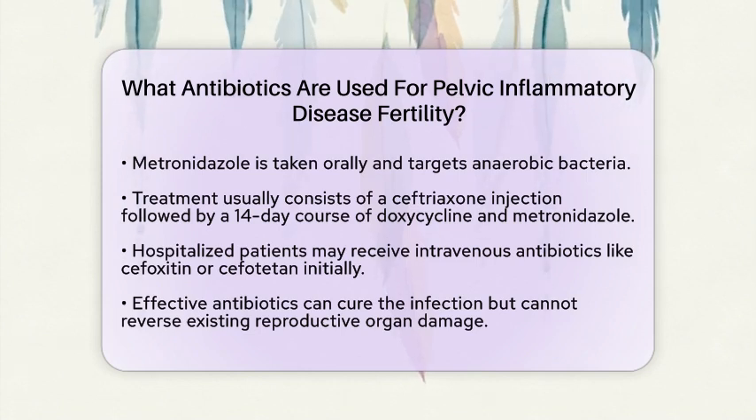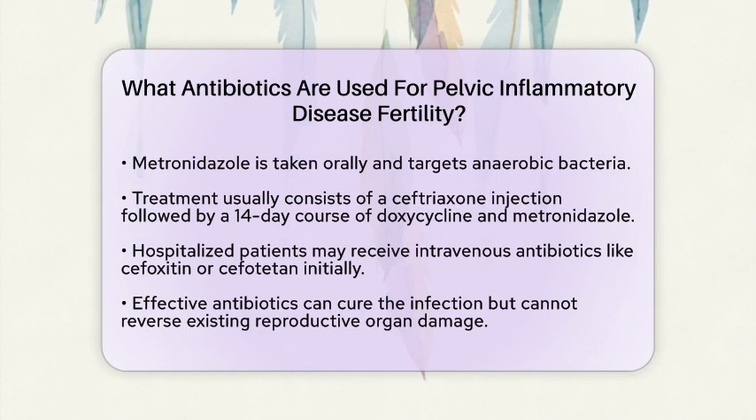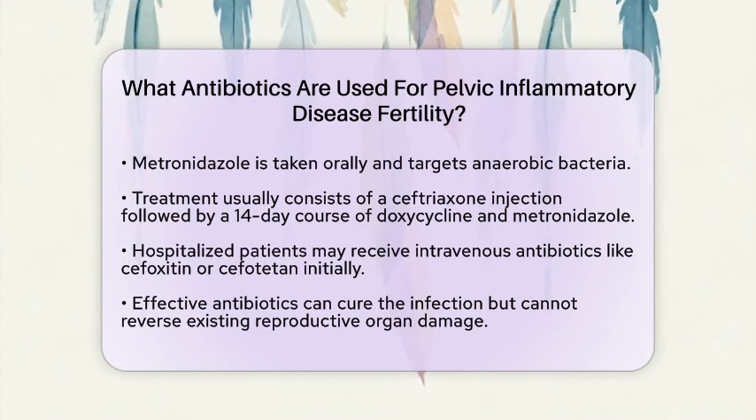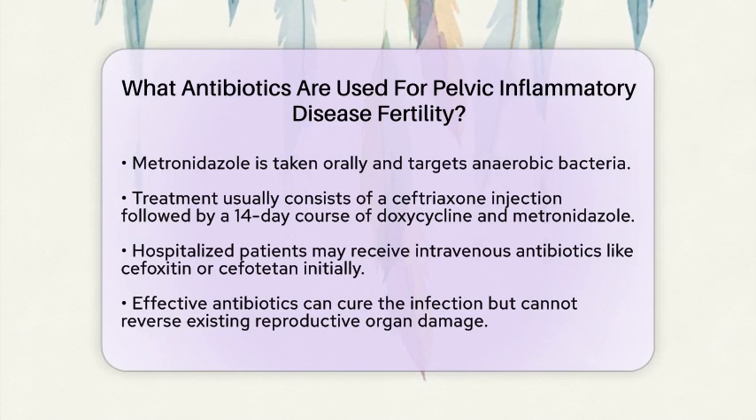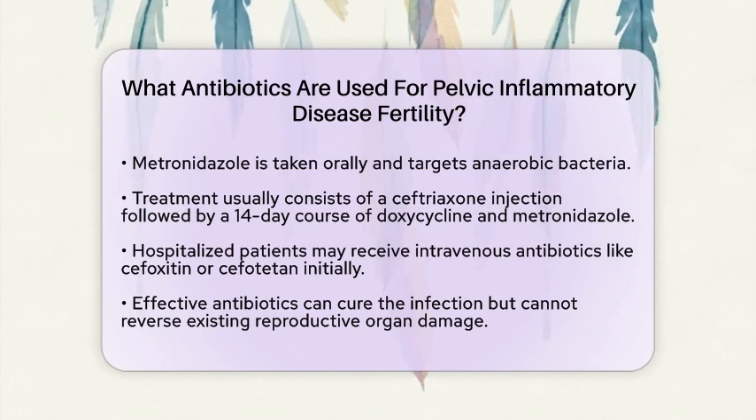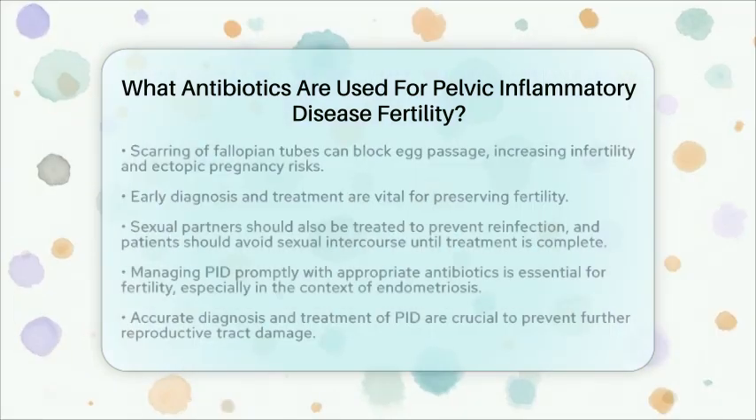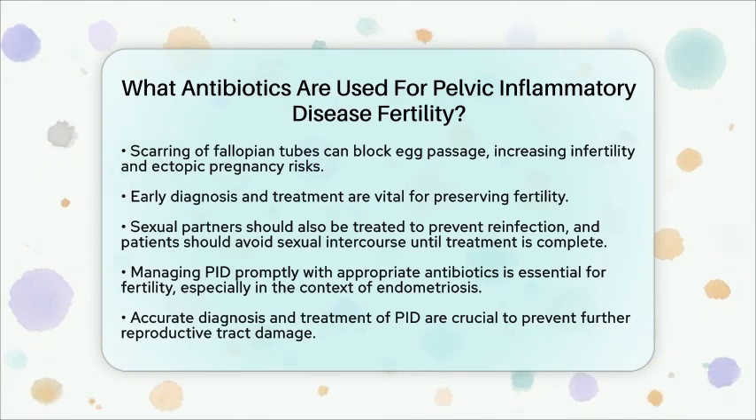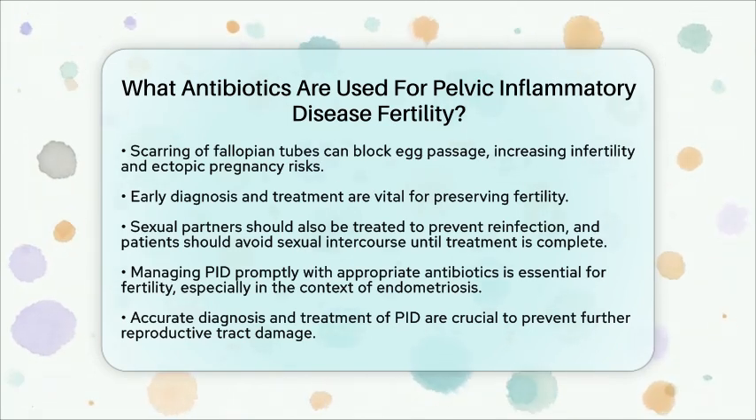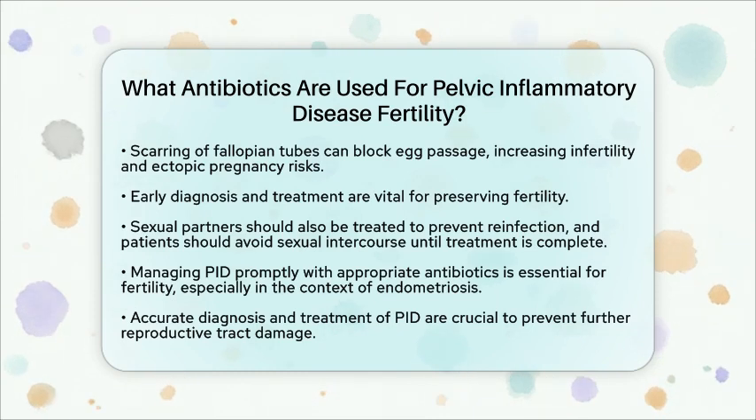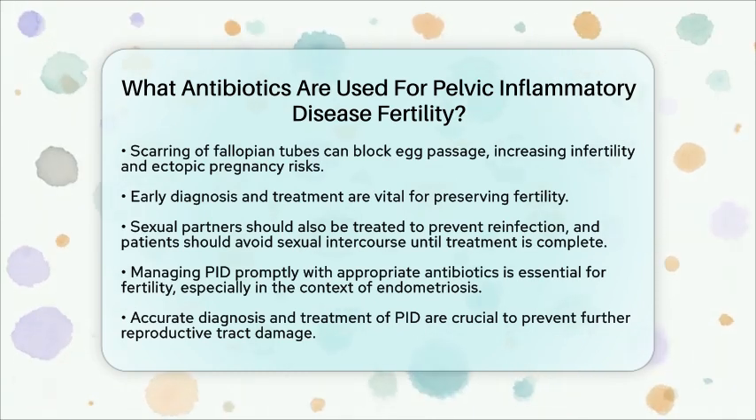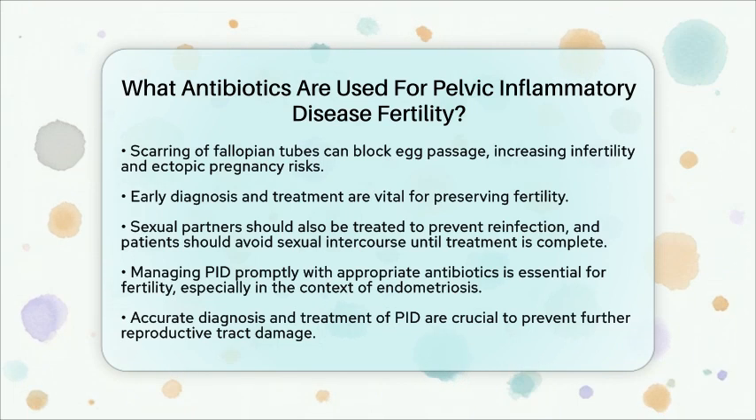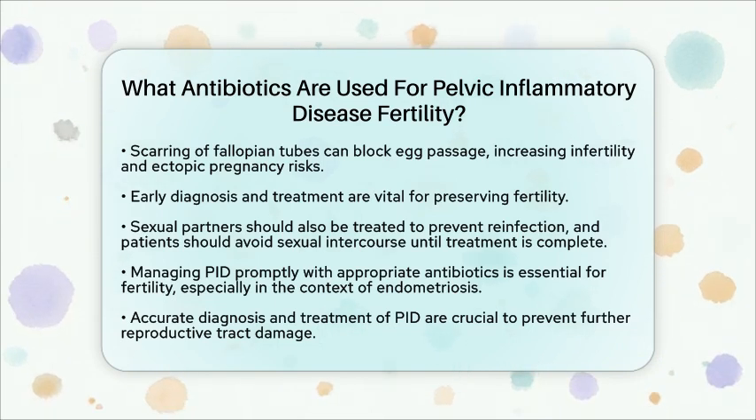From the perspective of fertility and endometriosis, managing PID promptly with the right antibiotics is crucial. PID-related inflammation and scarring can worsen fertility outcomes. Although endometriosis is a separate condition, both can contribute to pelvic pain and challenges with fertility. Therefore, accurate diagnosis and treatment of PID are important to prevent further reproductive tract damage.